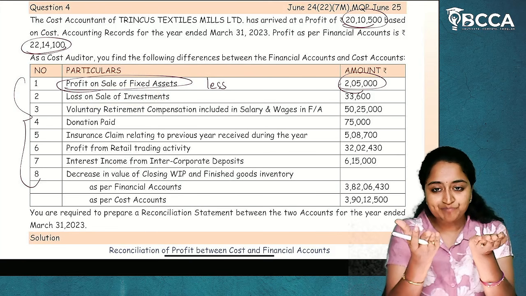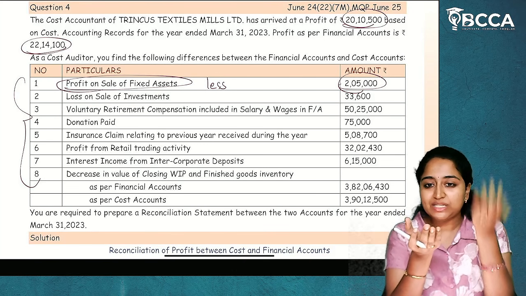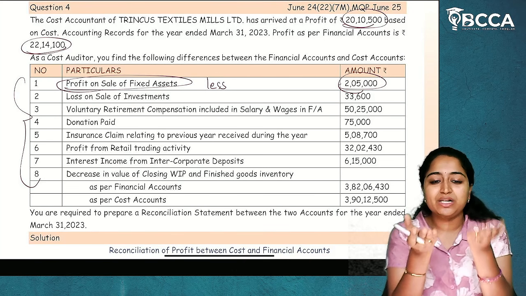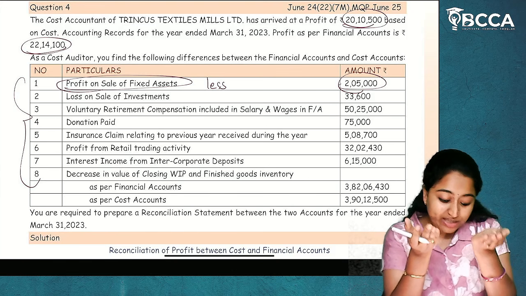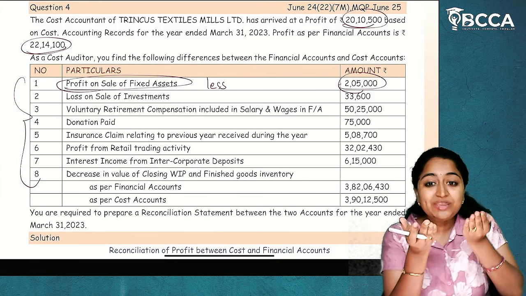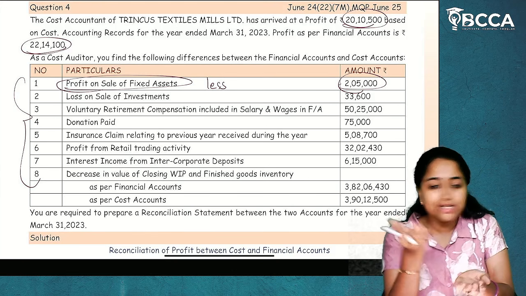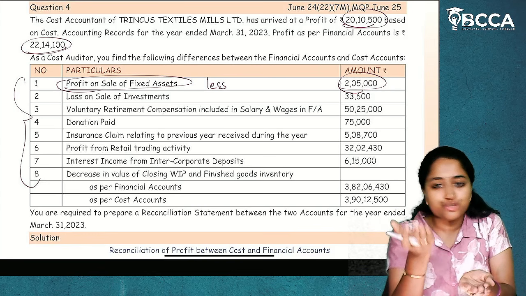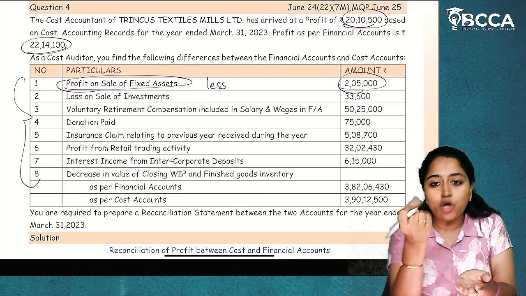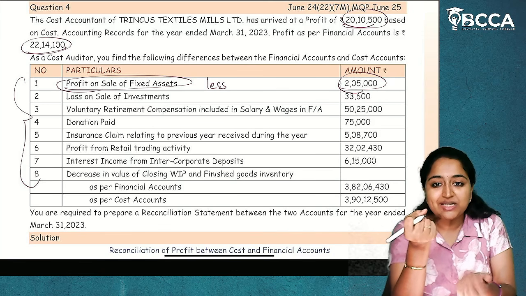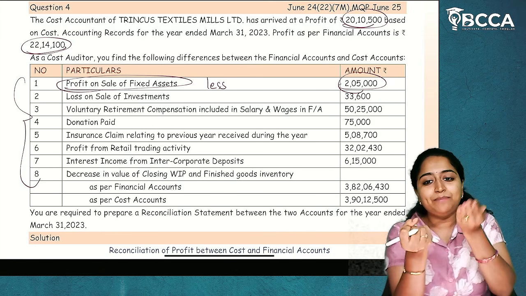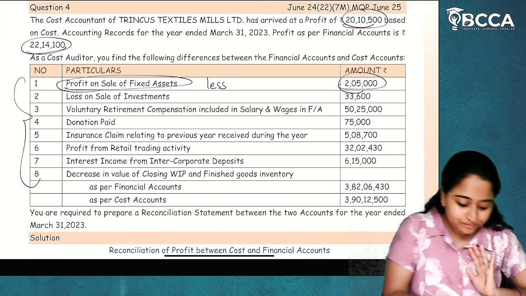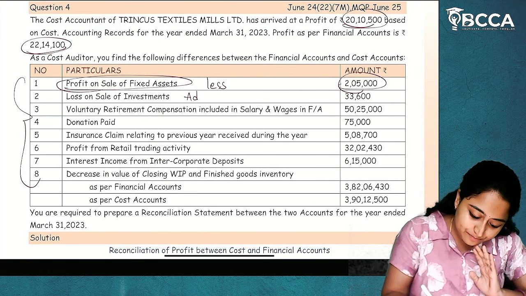Next, similarly, loss on sale of investment. Now, this is my financial accounts, this is my cost accounts. Now, in financial accounts, it is 0. But I have considered loss on sale of investment to be 33,600 in financials. But in costing, there is no loss which is recorded. Now, I need costing. I already have financials. Whatever 33,600 I have recorded, I'll add that back so that I'll match it. I hope it is clear.